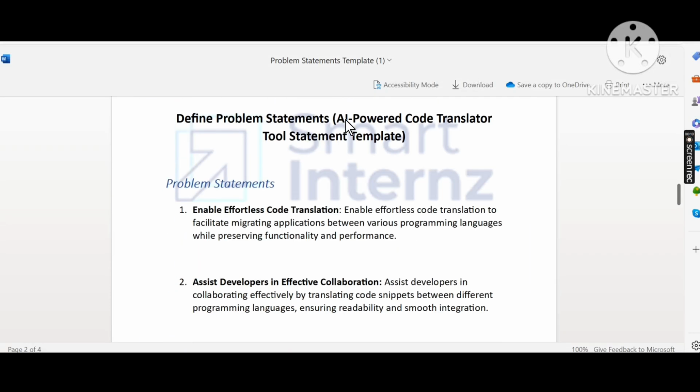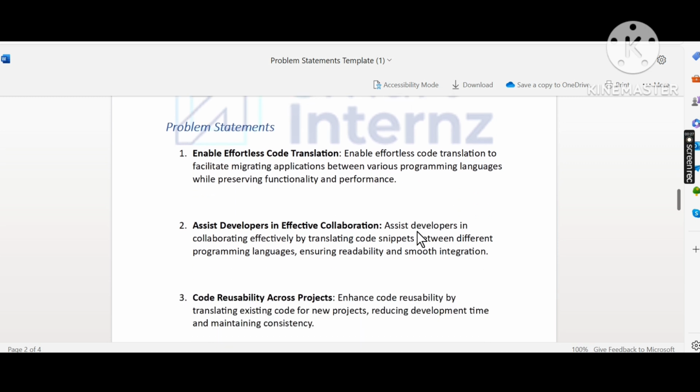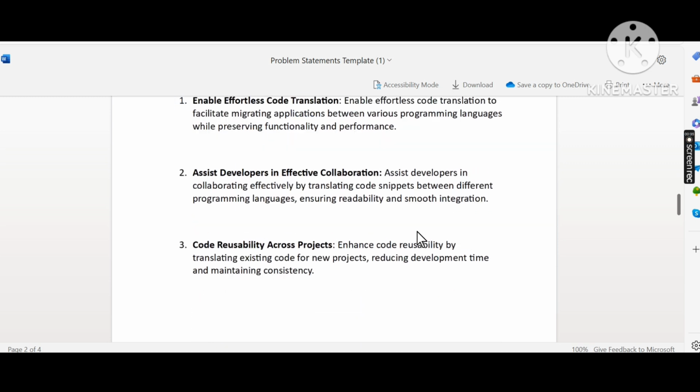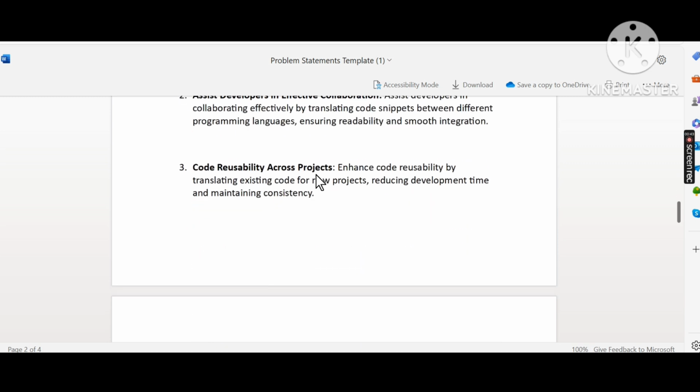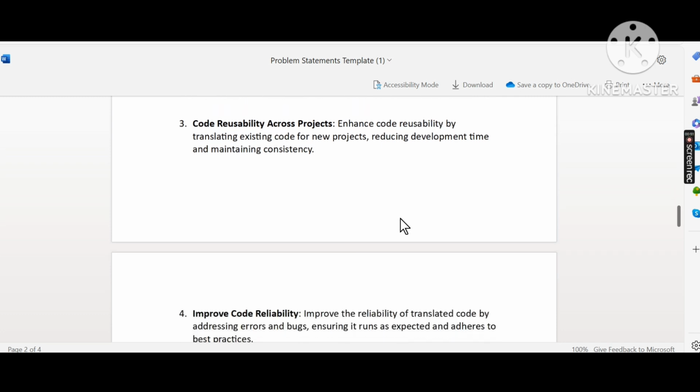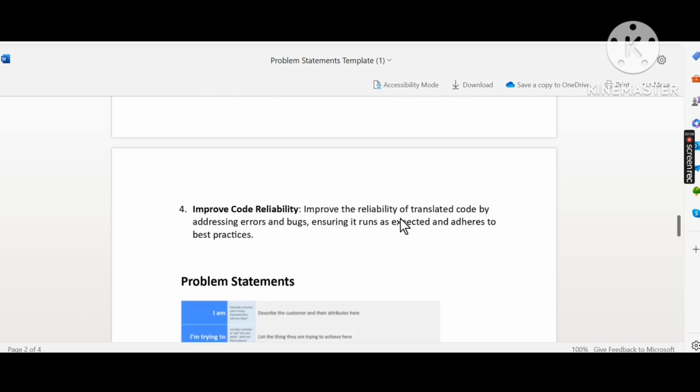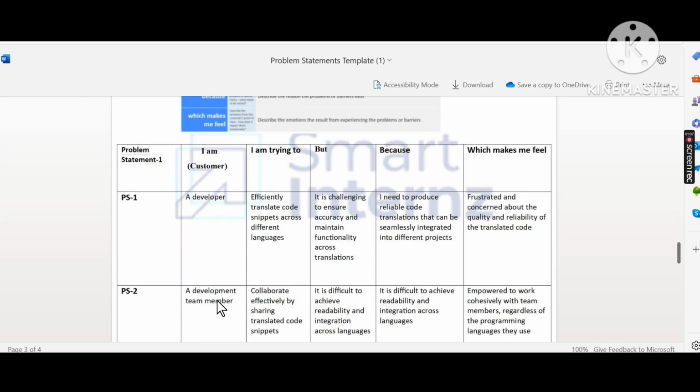Code exchange and AI powered using chat Bison. Problem statements: enable effortless code translation, assist developers and elaborate collaboration, code usability across the projects, improve the code readability. Problem statement that includes problem statement 1